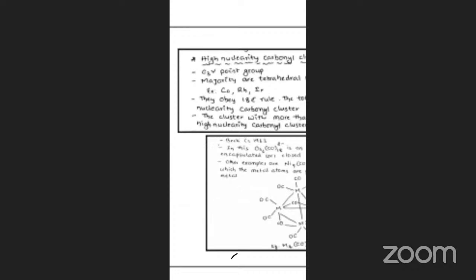Which type of these goes in the C3v point group is considered. The examples are cobalt, rhodium, iridium, osmium. This type of complex is formed. They obey the 18 electron rule. This is very important.